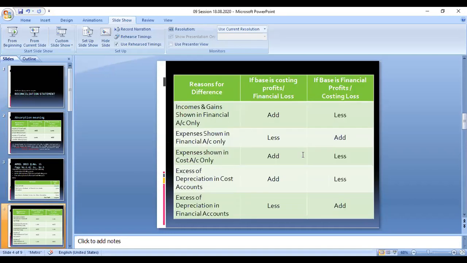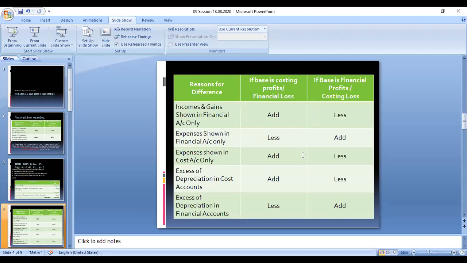Okay, the continuation of the table. What is the reason for the change? There are some other reasons. These may be variations in the cost accounting profit and also the financial accounting profits, right? Certain expenditure, certain income, and certain gains appear only in the financial accounts.